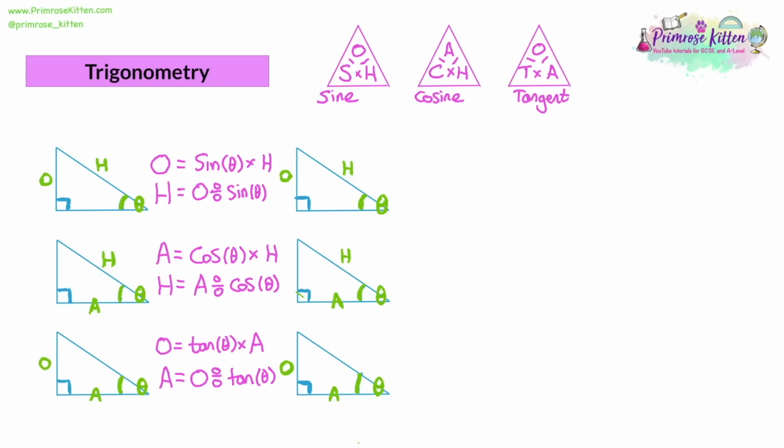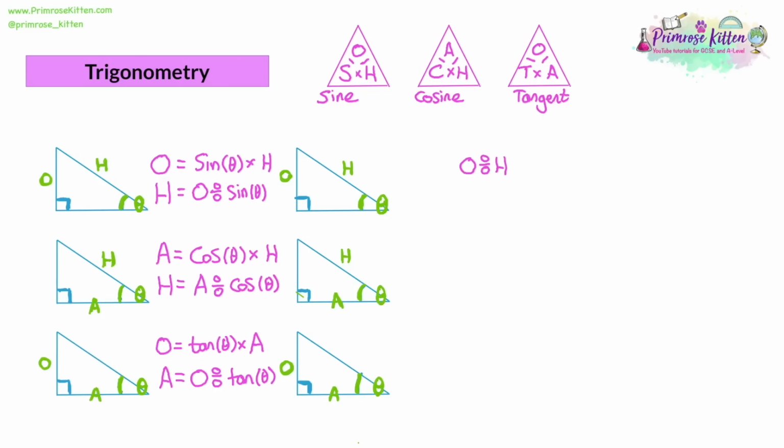What about missing angles? What we want to find is what theta is. In our first triangle, we've got O and H, and we've got theta. So this means it's going to be a sine form of triangle. Now, if you're looking for what theta is, what the angle is, you cover up the trigonometry word. So we're going to cover up sine. And if you cover up sine, you get O over H. So we're going to take the opposite and we're going to divide it by the hypotenuse.